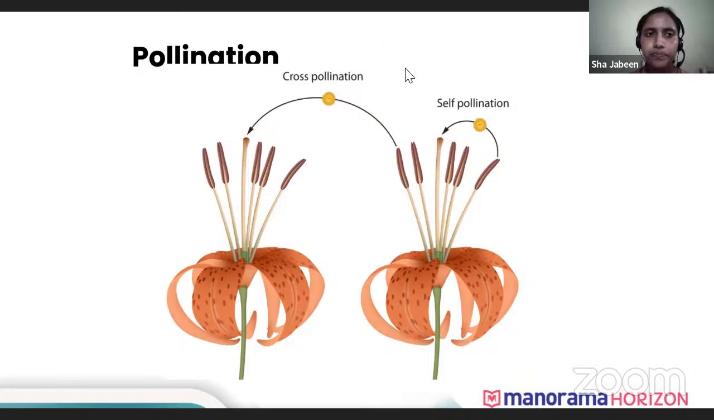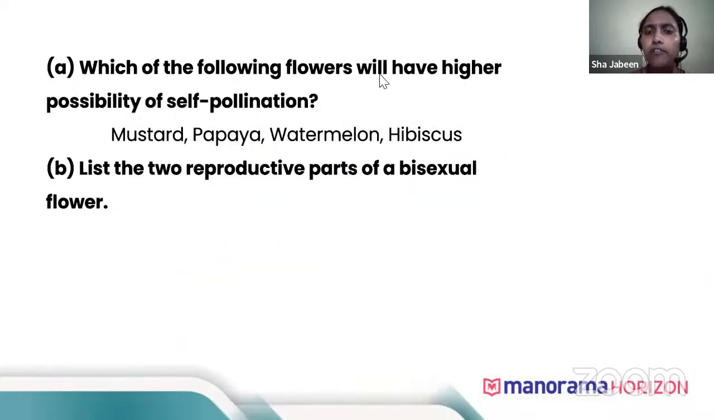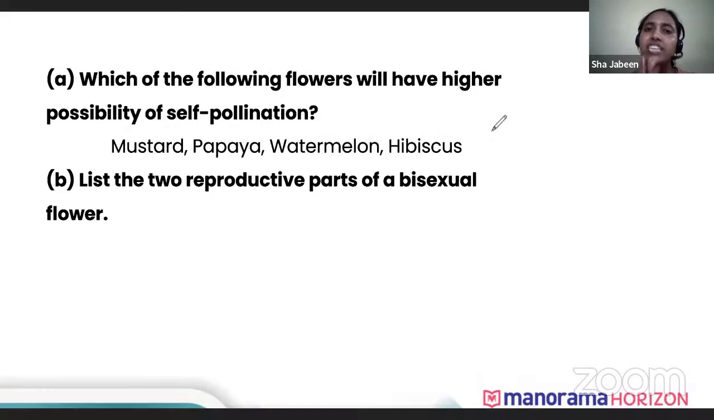Now, let's see. Which of the following flowers will have possibility of self-pollination? One more thing you need to be clear about, self-pollination will take place only in bisexual flowers. Bisexual flowers are flowers that have both male and female organs in them. There are unisexual flowers also, which have only male or only female organs. So if it is a bisexual flower, only then self-pollination will have higher chances.